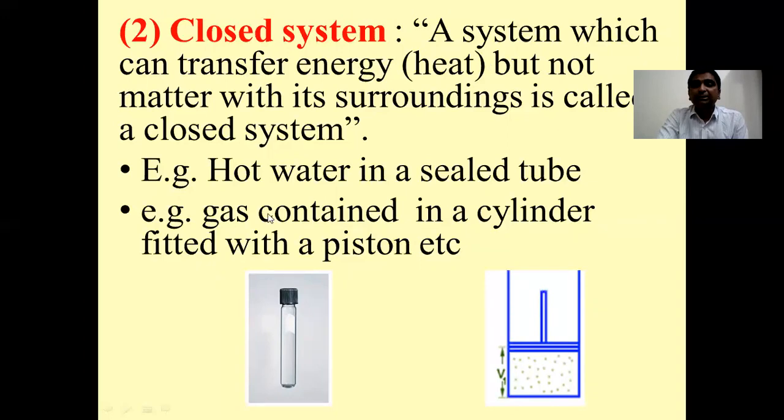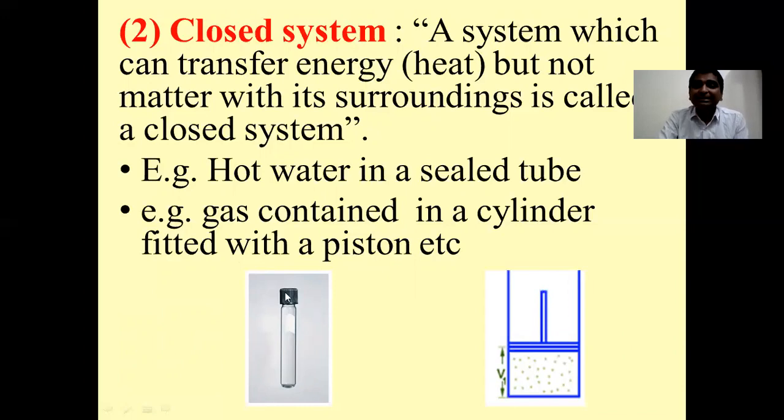How? In the first example, if the liquid covered with the lid inside the bottle is heated from the bottom, the liquid will get hot and it will try to transfer its heat energy to the surroundings through the glass.